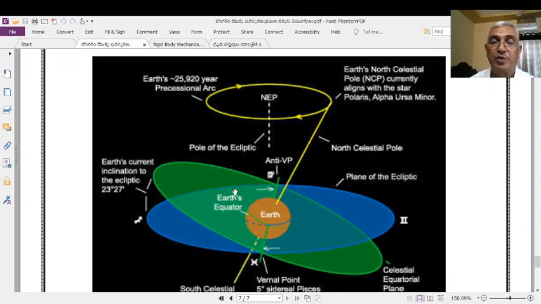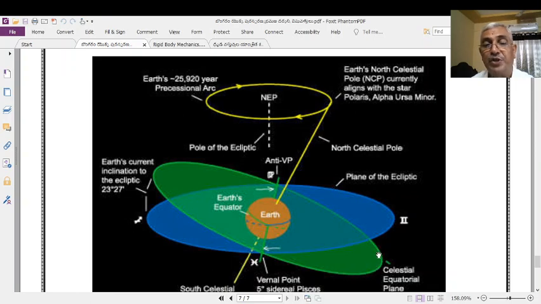If you take that as a plane, that is the elliptical plane. This is the Earth's orbiting elliptical plane, whereas this one is the extended equatorial plane of the Earth. Actually, the equatorial plane of the Earth is inside the Earth.